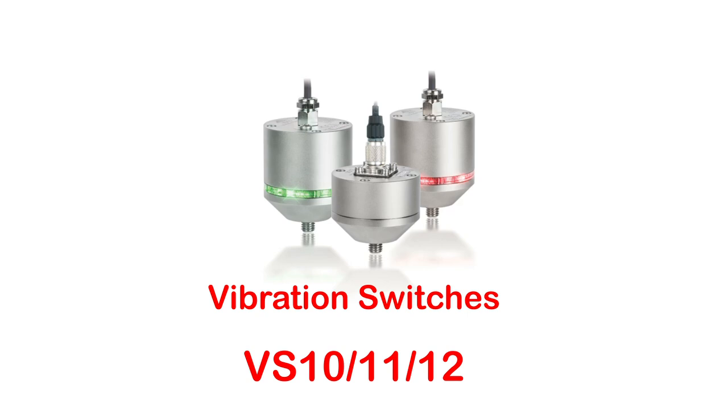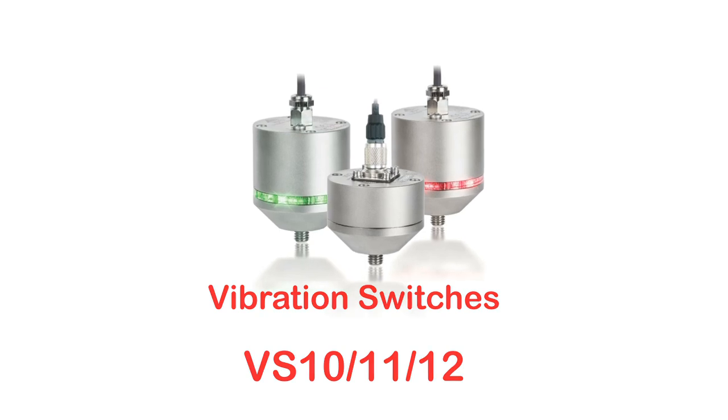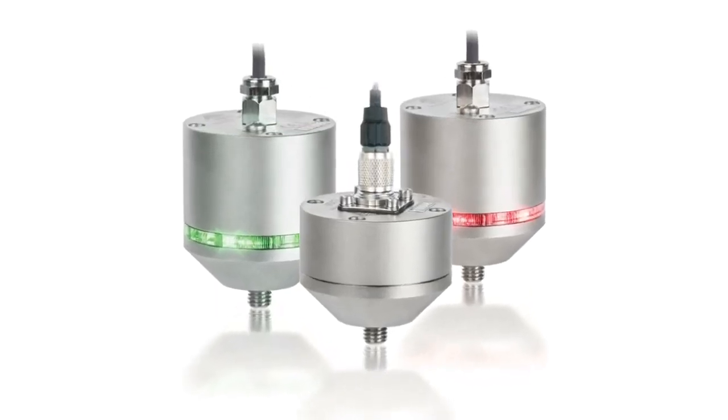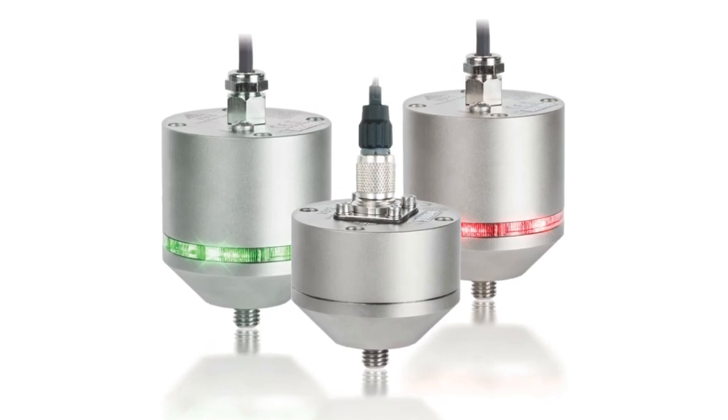In this video we would like to introduce our vibration switches VS10, 11, and 12. The task of vibration switches is to trigger a switch signal when the vibration amplitude exceeds the adjusted limit. Vibration switches are used, for example, as alarm device in the case of machine failure or for emergency shutdown. The instruments shown here have properties far beyond such conventional vibration switches.